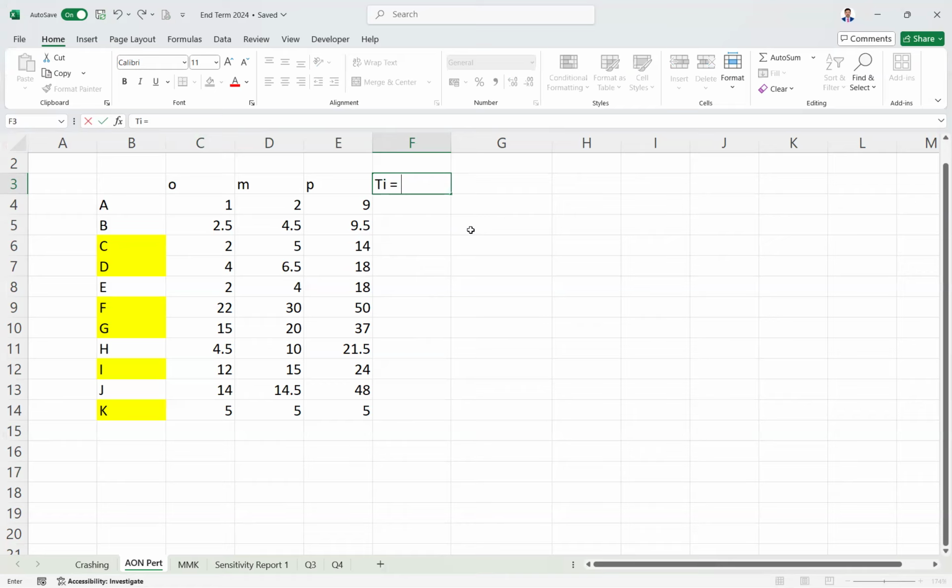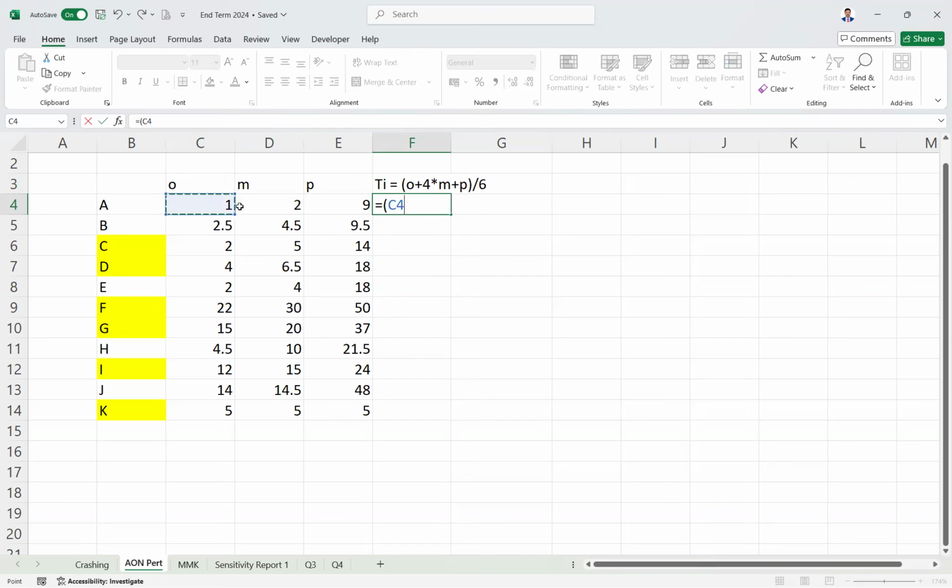It is O plus 4M plus P, divided by 6. The optimistic value plus 4 times the most likely plus the pessimistic value, divided by 6, because you're multiplying M by 4, so the total weight is 6. Don't get into the logic, just remember this formula, so that you can give it in the Excel directly.